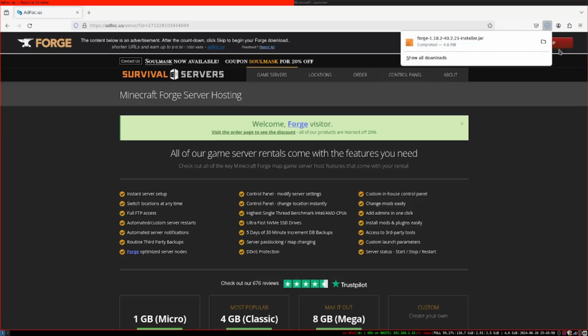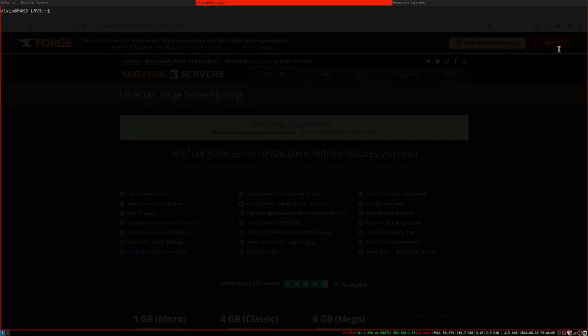Okay, now if you're on Windows, you can just double click this jar file in your Explorer, but since I'm on Linux with no Explorer, I need to use my terminal. So my installer is in Downloads, and to use it I need to type here java -jar and the name of our installer.